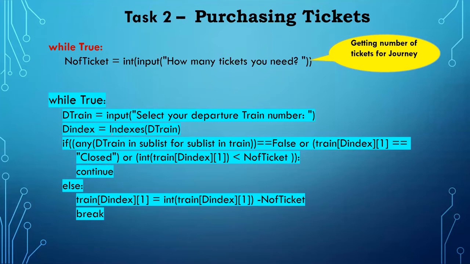So I used indexes, giving one argument, the train. Suppose I press tr1 or tr2, that will be sent there and it will give the value. Its index value will be stored in this D index, so that in the next statement I will get the index.